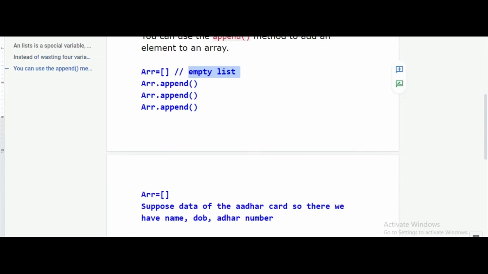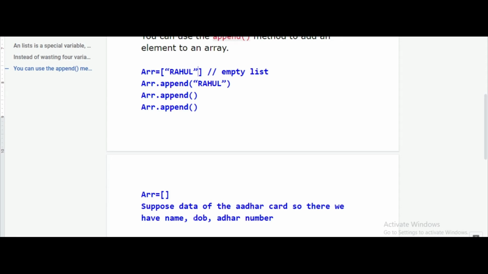Now our first requirement is to store the name. So how do we store the name here? We call that variable using the dot operator. We apply append, and inside append, if I have to enter some name, then after executing, Rahul will be there. So now we have populated our array.